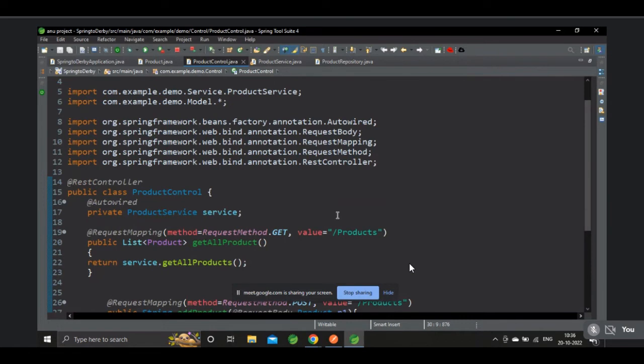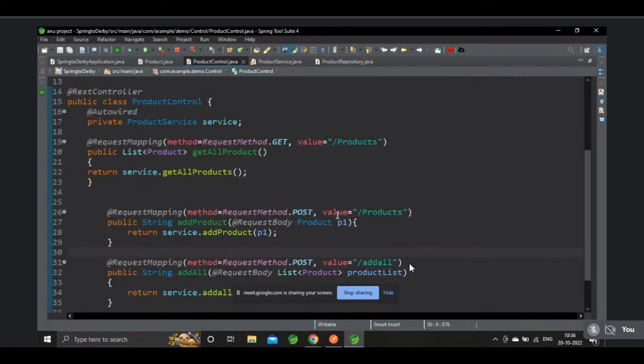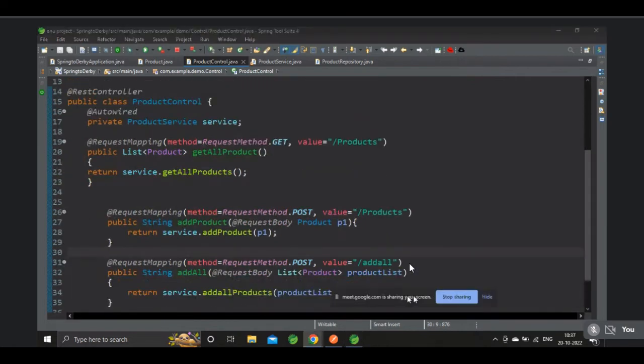Products. Okay, scroll down. We're saving the product and getting the list of products from the database. Everything is clear, but where is the black sheep?